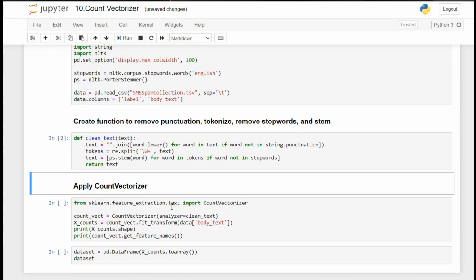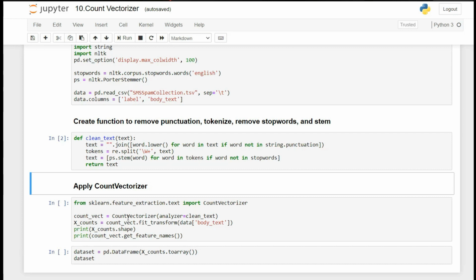Now guys, here is the main part. We are applying count vectorization. As I mentioned earlier, count vectorizer is from the sklearn library, and from sklearn.feature_extraction.text we are importing CountVectorizer. Guys, one thing to note here is that whenever we import any class from sklearn, it needs to be instantiated.